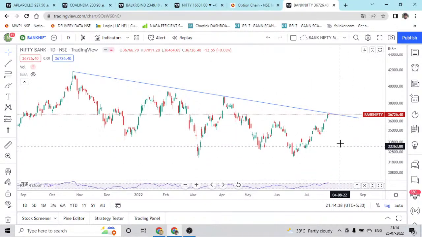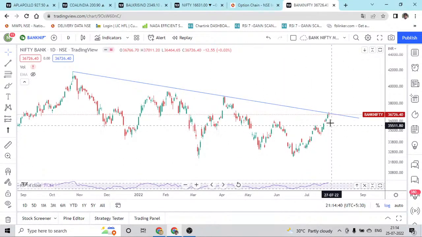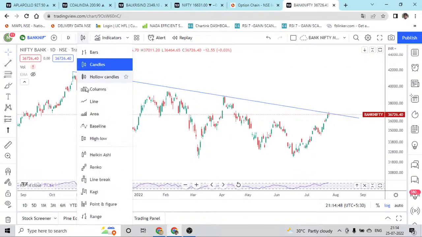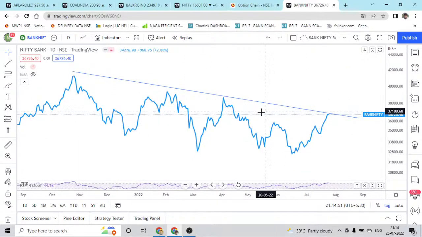So what we can expect is definitely there can be a small fall from here, and 37,000 is looking like a good resistance. We'll go to our line chart. Yeah, this is where we are at right now, and these lines are going to be these price action zones. 1, 2, 3 are going to be the price action zones.